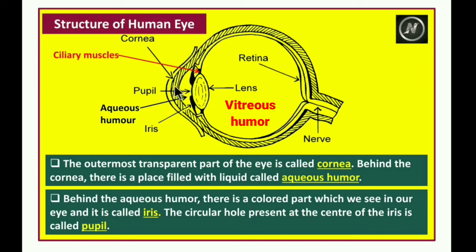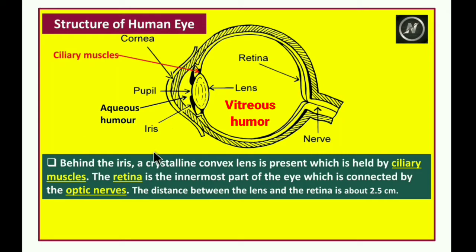The cornea will be present, and behind the cornea a liquid will be present, that is aqueous humor. Behind this aqueous humor, there is a colored part which we are able to see in our eye, generally called the iris. In this iris, a small hole will be present, that is called the pupil. Behind the iris, a crystalline convex lens is present, which is held by the ciliary muscles. These are the ciliary muscles.